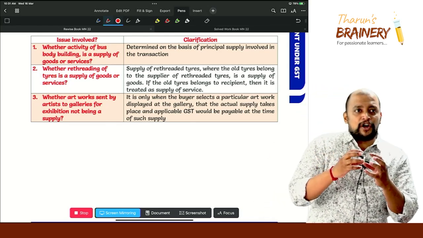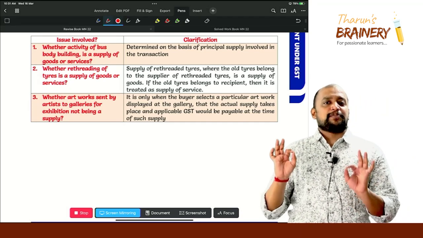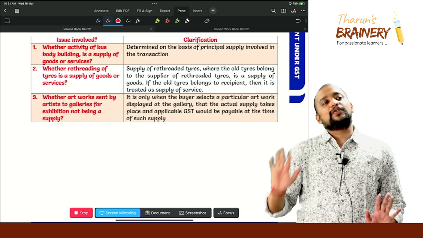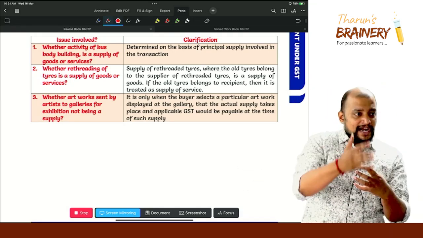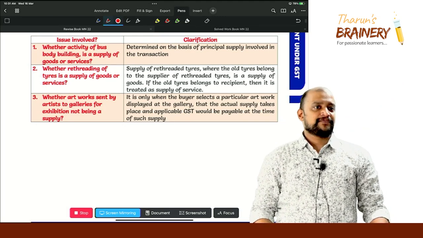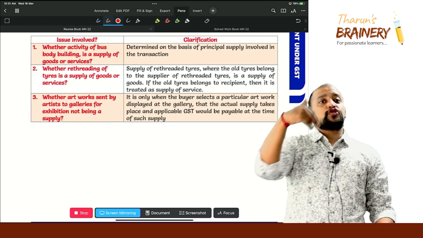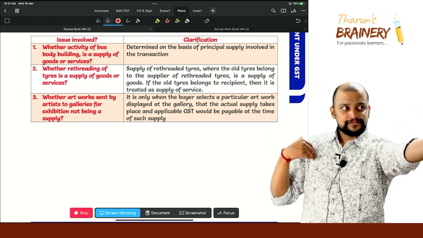So just because this rethreading is done, will it become supply of goods or supply of services is the question. What is your answer? You gave me old tire, I did the rethreading and I gave you the rethreaded tire. Supply of goods or supply of service? Service. You sold me old tire, I sold you the rethreaded tire.